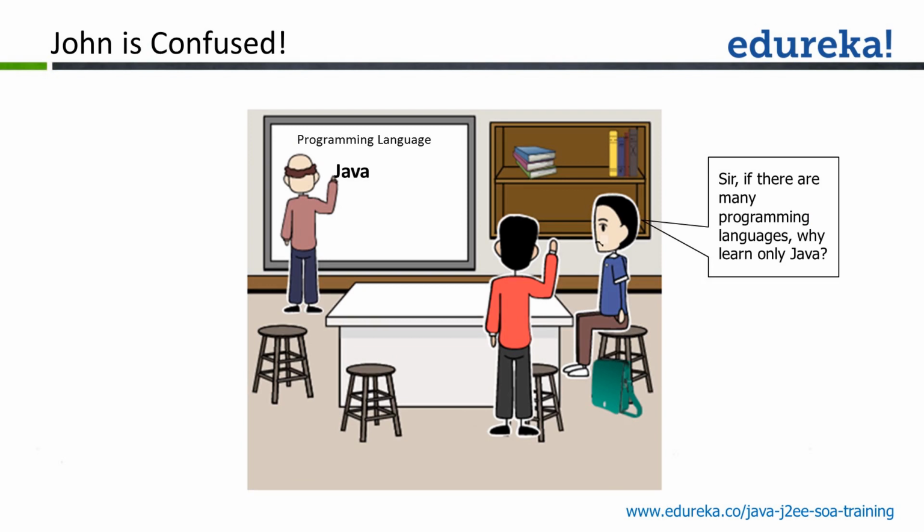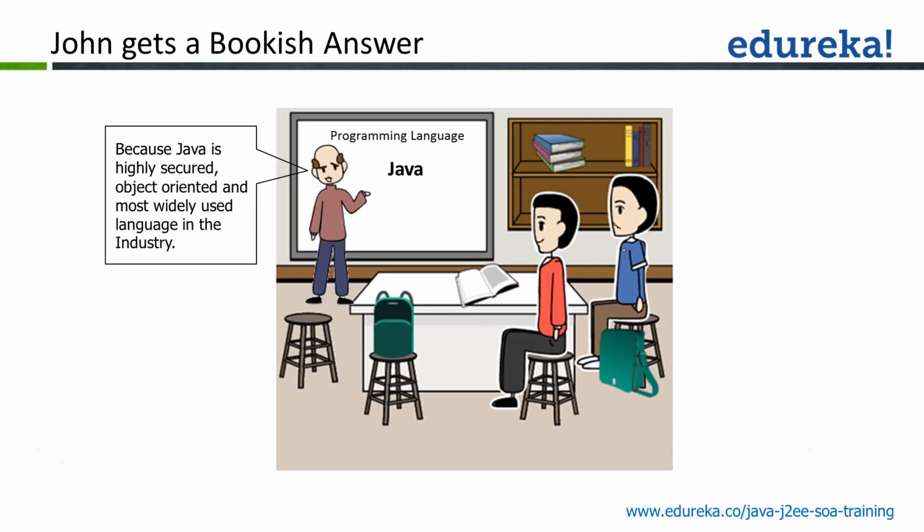So he has a query: there are many programming languages, why should we be focusing on Java? The answer was that Java is highly secure, object-oriented, and the most widely used language in the industry. John gets a rather technical, bookish answer, not one he can really understand.